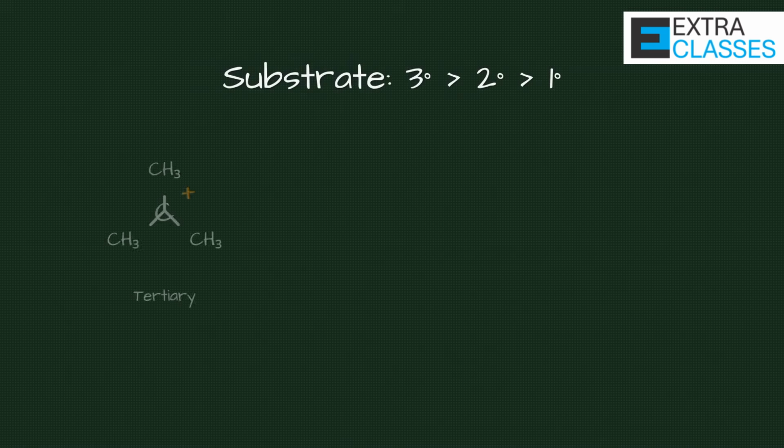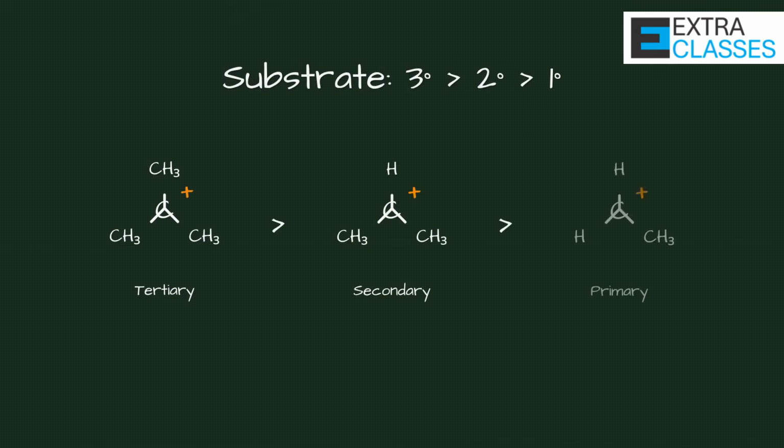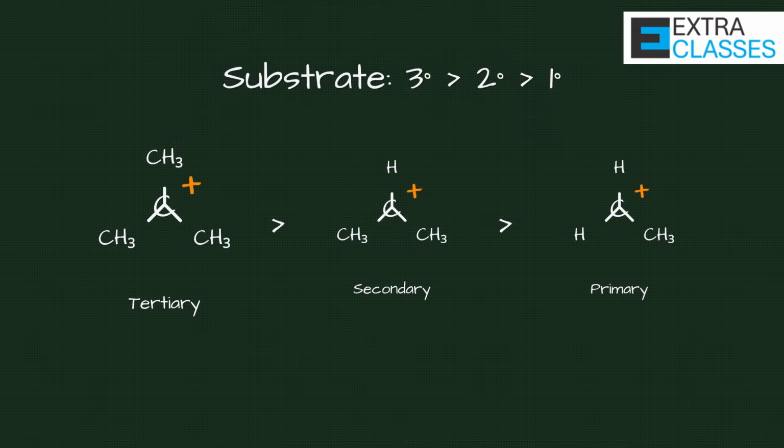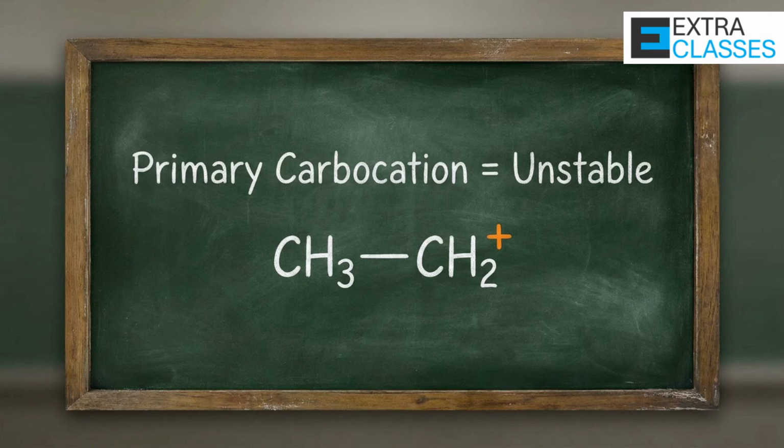Now think carefully. Which substrates form stable carbocations? Tertiary carbocations are most stable. So tertiary haloalkanes favor E1 reaction. Primary haloalkanes do not favor E1 because primary carbocations are unstable.